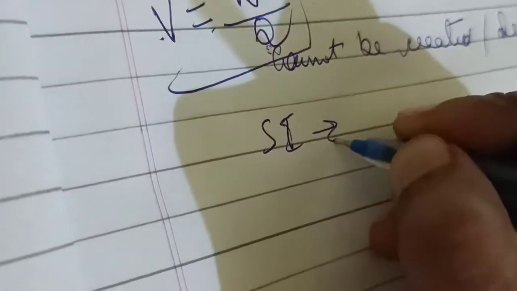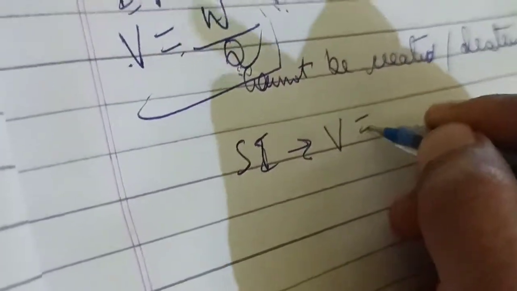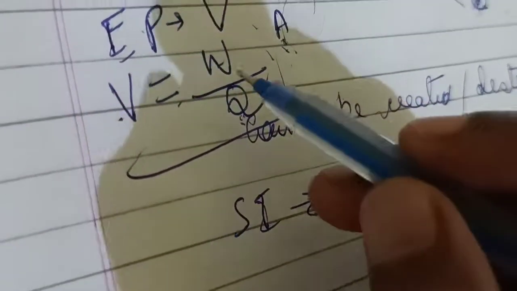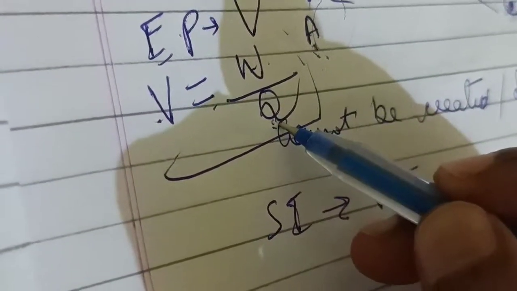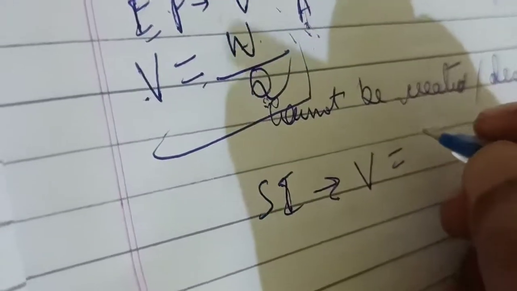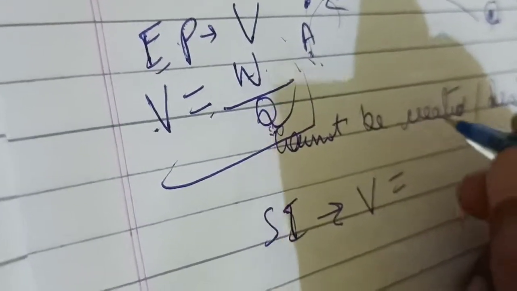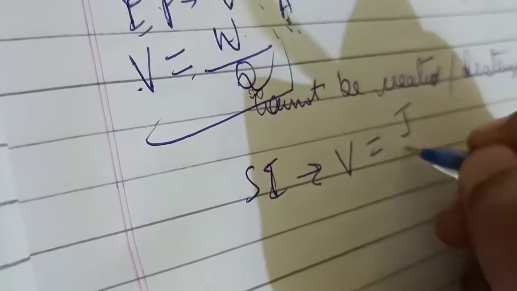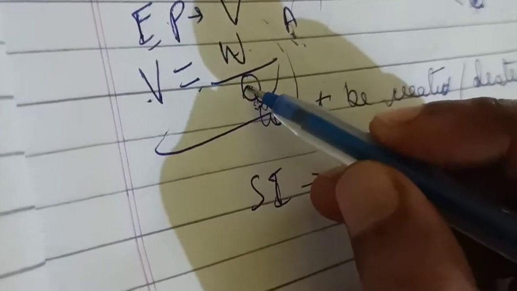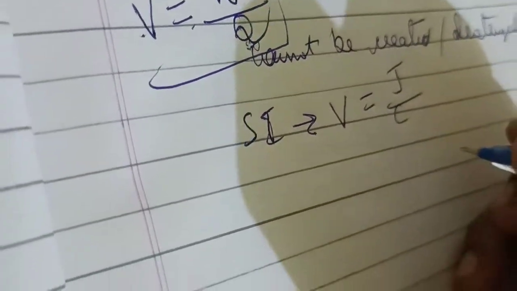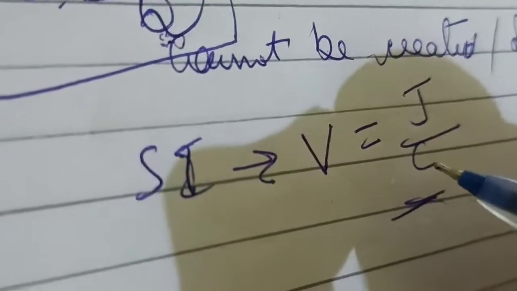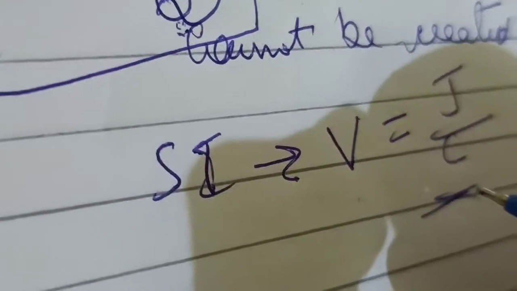Now what is the SI unit of electric potential? Since electric potential is equal to work done per unit charge, and the SI unit of work done is joules and charge is coulomb, the SI unit is joules per coulomb. But the person who put a lot of effort into this voltage concept is Alessandro Volta.